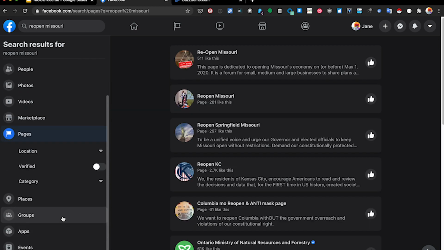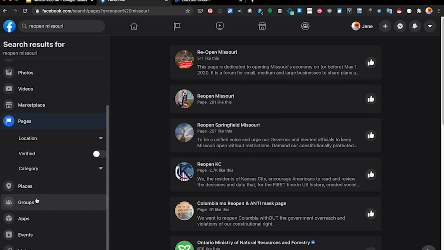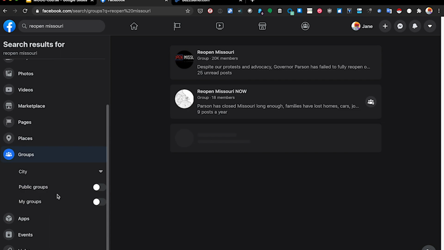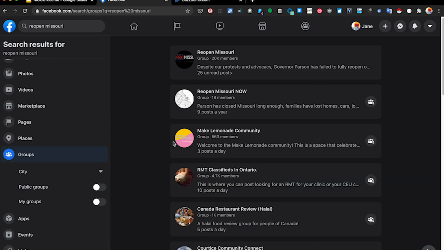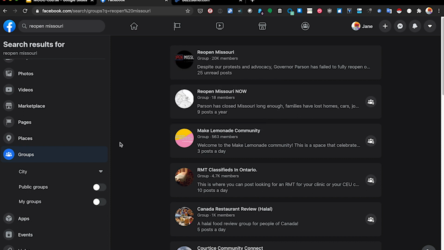Going forward, pages, as we can see, it's a pretty fruitful result here, but really the key thing for us is groups. As you can see, there's a couple of big groups. This one has 20,000 members, so that's a group that I would absolutely apply to be a part of.